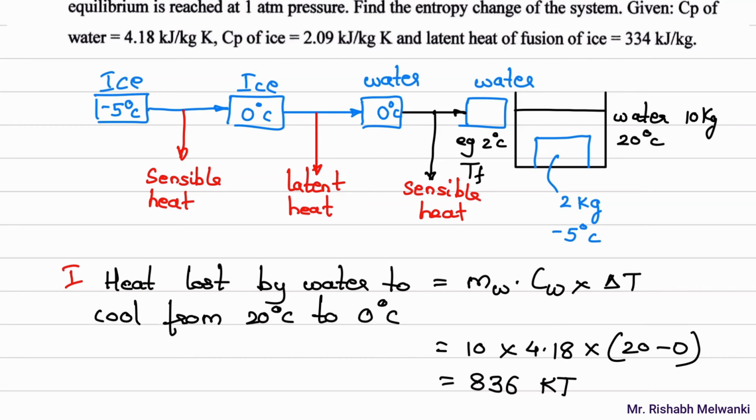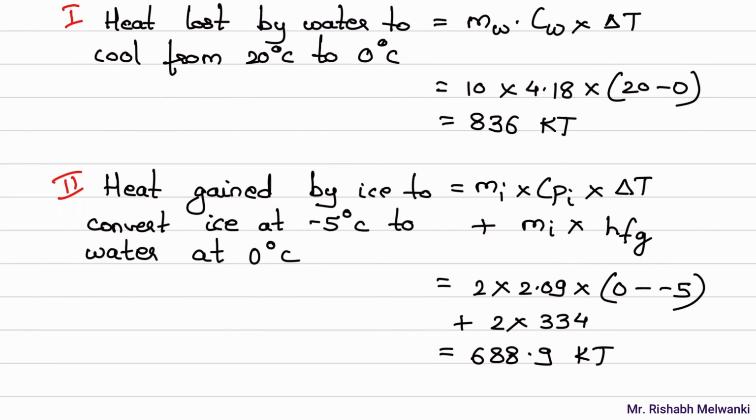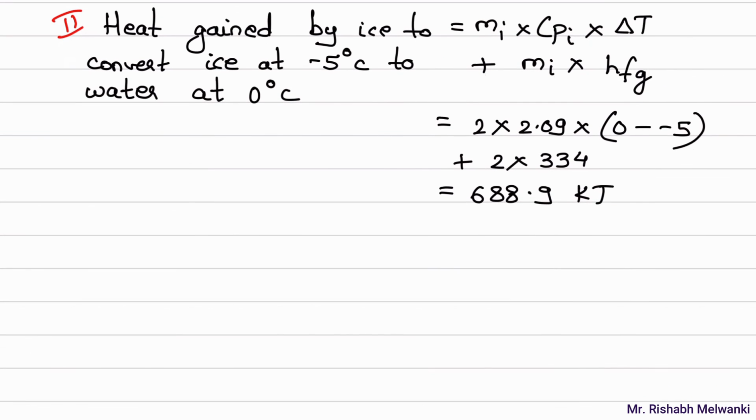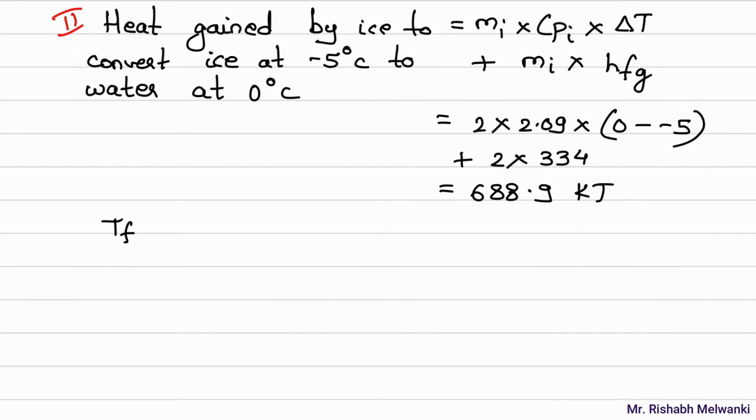if we are finding the heat gained by the ice, we shouldn't stop at this location. We have to go up to 2 degrees Celsius. So for the ice, we need to add some sensible heat. Now we have the idea, so I'll write down T final, that is TF, T final is above 0 degree Celsius.